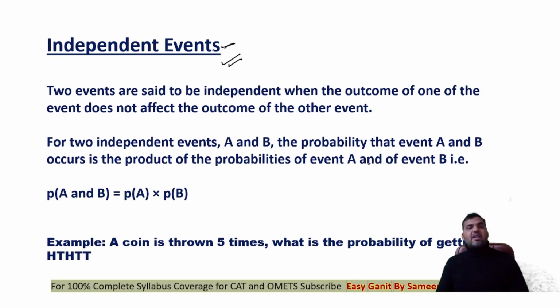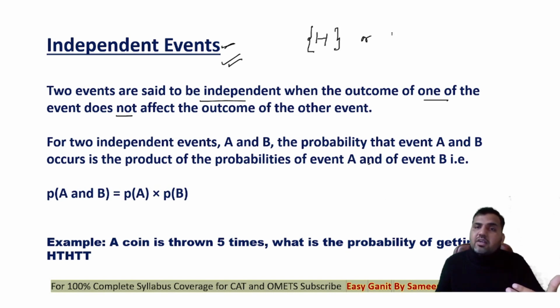Now, what is an independent event? Two events are said to be independent when the outcome of one event does not affect the outcome of the other event. What is the meaning of it? Very simple to understand. Let's understand an example. If I'm flipping a coin, I know that on flipping a coin, I'll be getting the outcome as head or tail. So these are the two possible outcomes on flipping a coin.